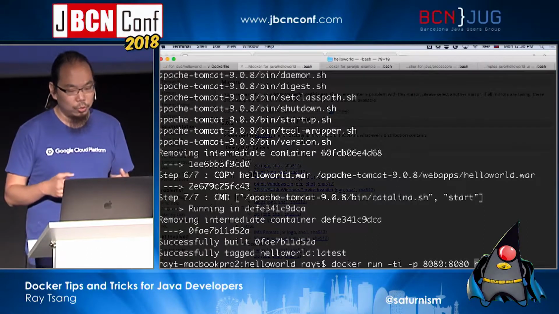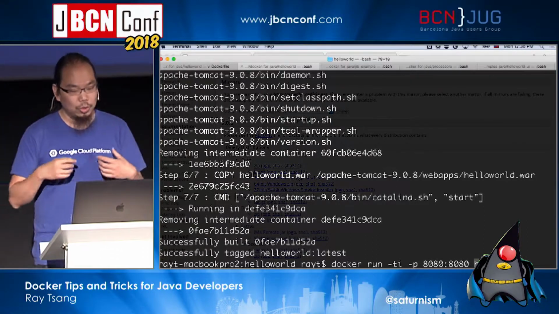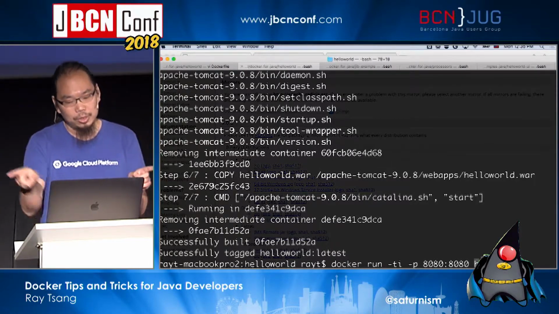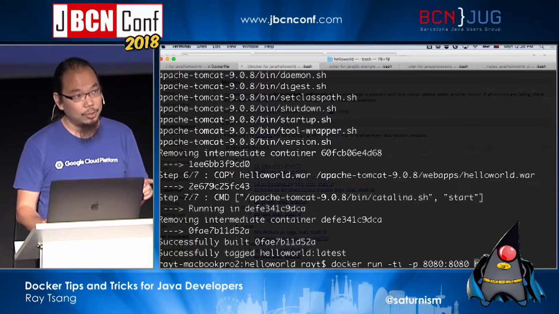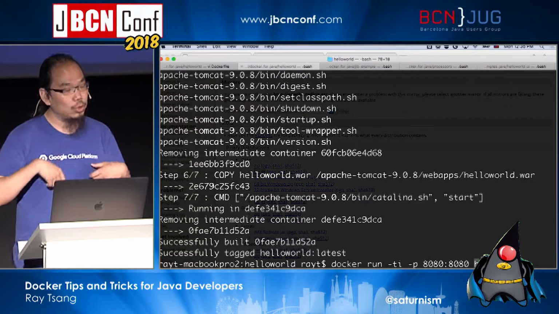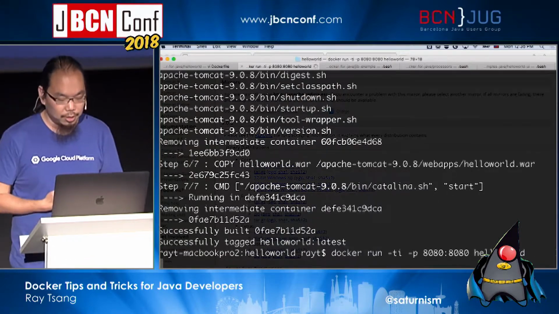So what this is going to do is run this container, binding the localhost port 8080 to connect to the container IP address and then connect to that 8080, right? Because every container has its own IP. It's not running on your localhost, so you actually have to do this port binding explicitly.